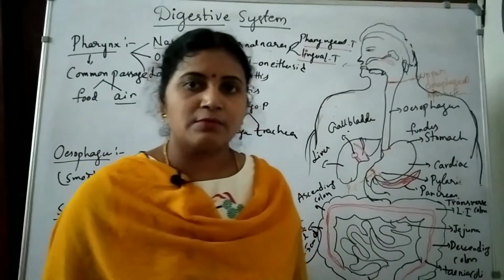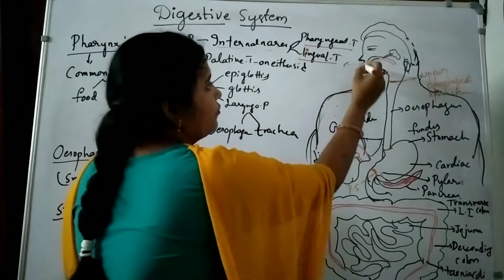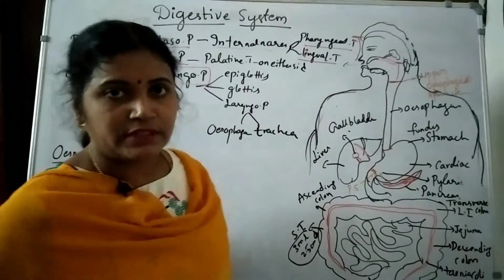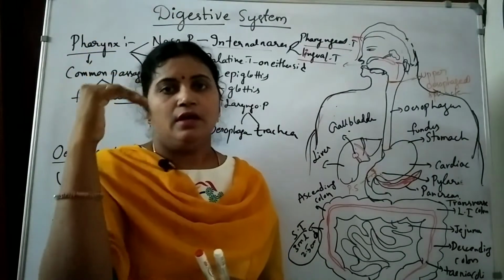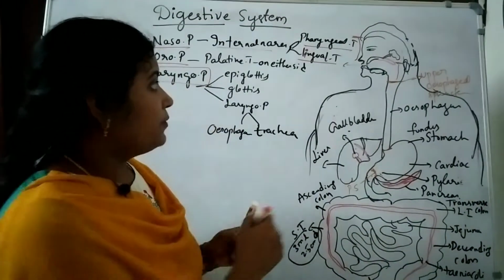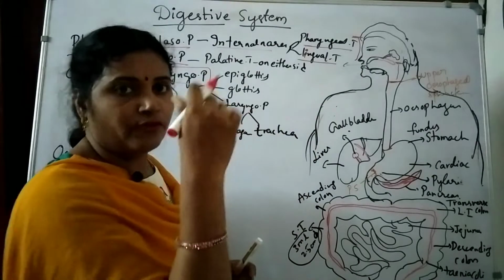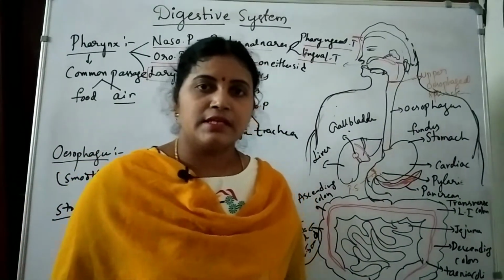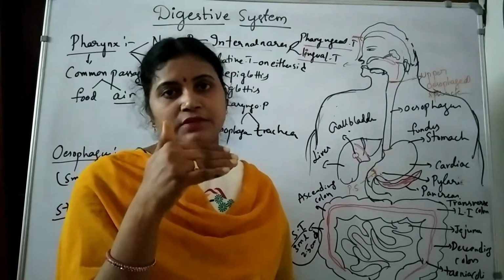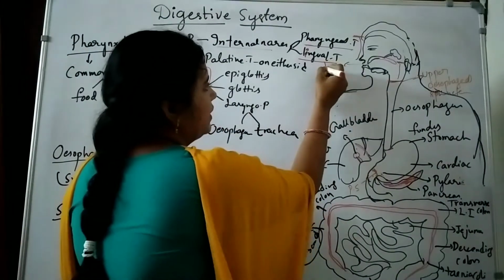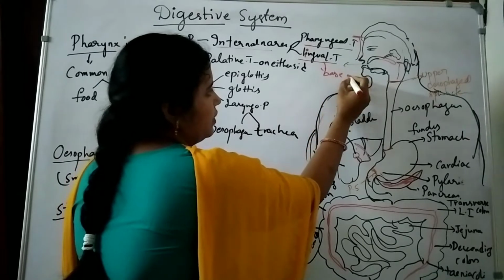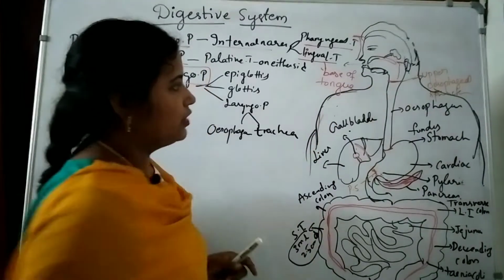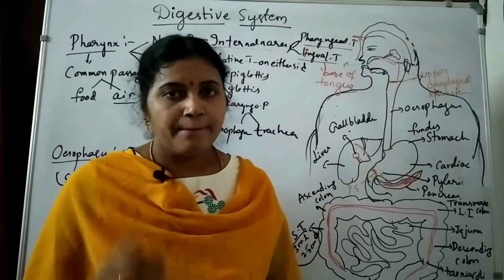Pharyngeal tonsils are present on the roof of the pharynx, above the roof of the pharynx. And then lingual tonsils. Lingua means tongue, so they are present on the base of the tongue. Lingual tonsils are present on the base of the tongue.